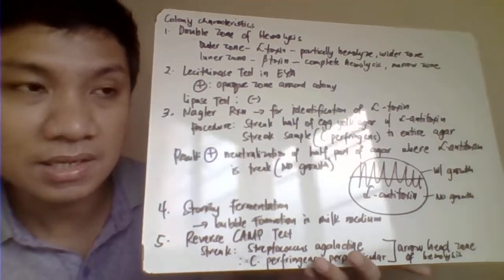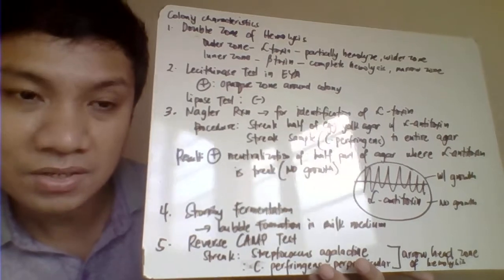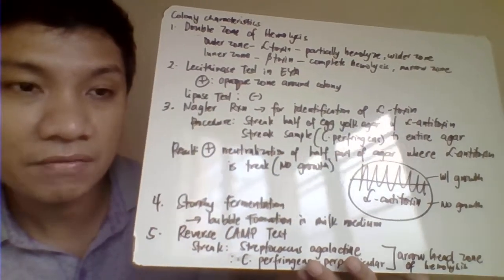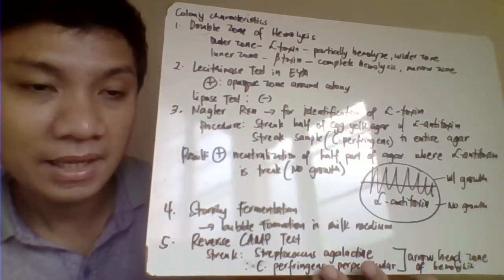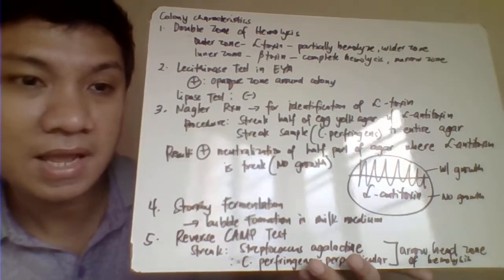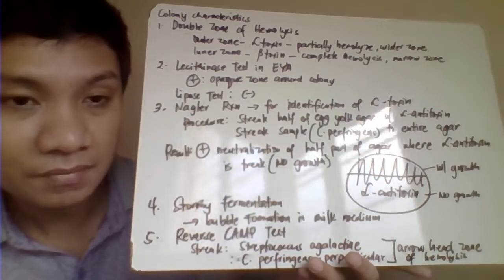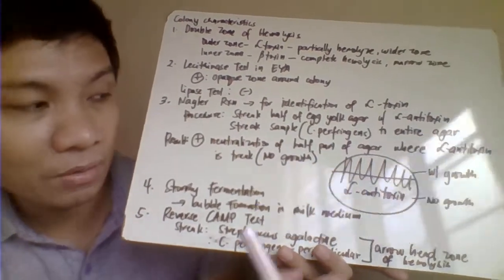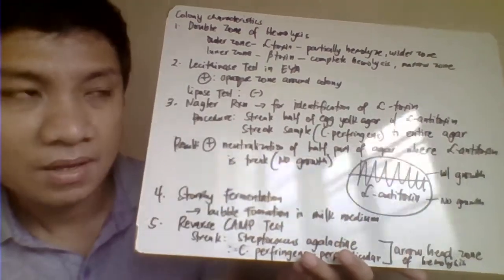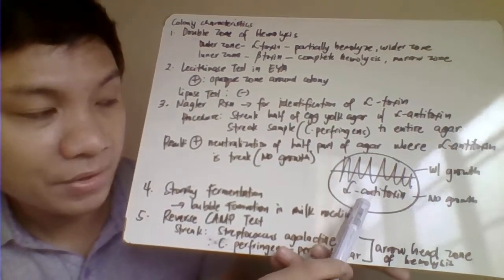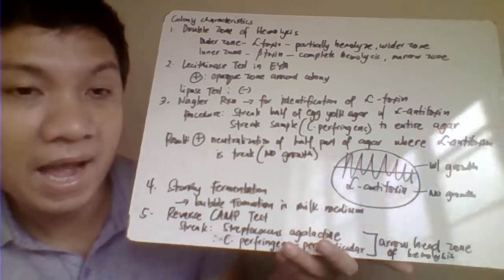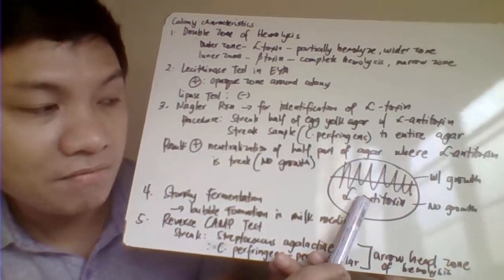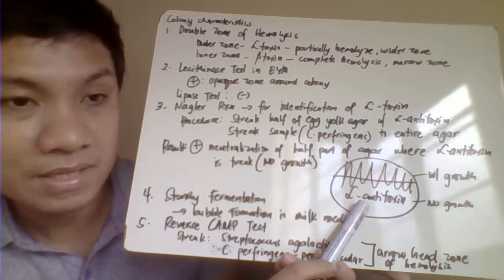Nagler reaction is just your agglutination reaction for identification of the alpha toxin. Again, the alpha toxin responsible for the gas gangrene, di ba? For you to identify that one, all you need to do here is to streak with your egg yolk agar. Okay, so you have that. Your agent for that is your alpha antitoxin because you wanted to identify your alpha toxin.